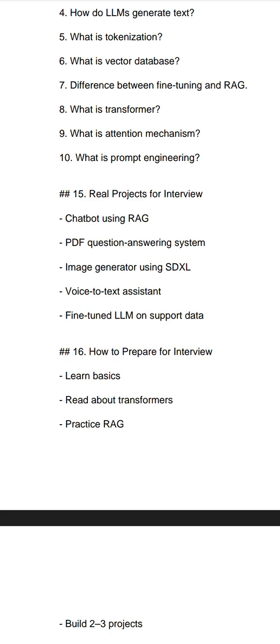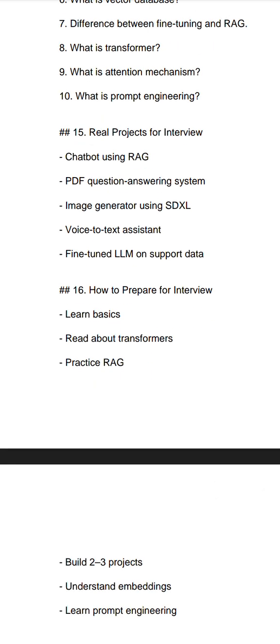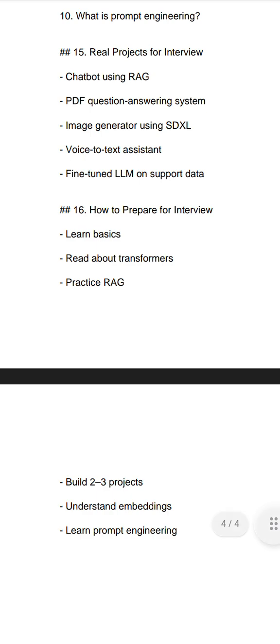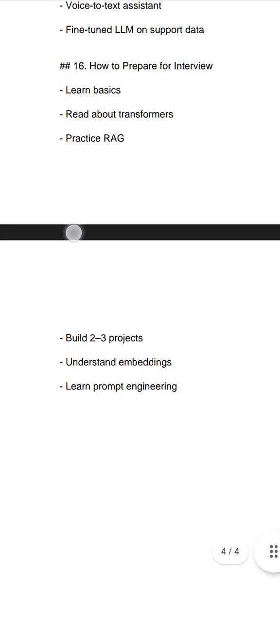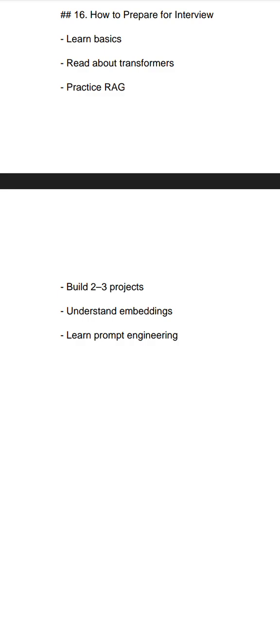And how to prepare for an interview: learn the basics, read about transformers, practice RAG, build 2-3 projects, understand embeddings, and learn prompt engineering. So this is how we can learn GenAI. Thank you.